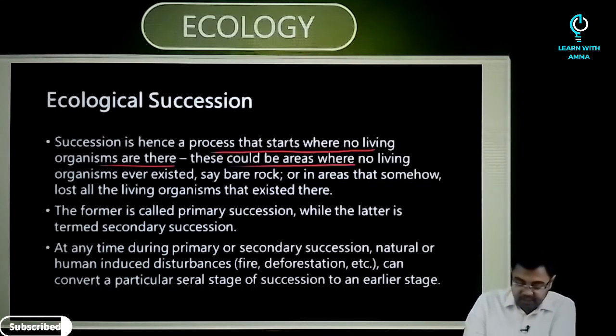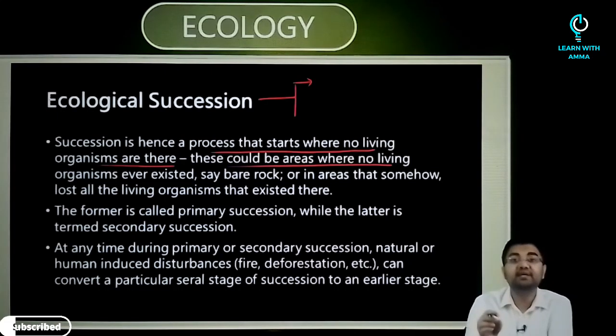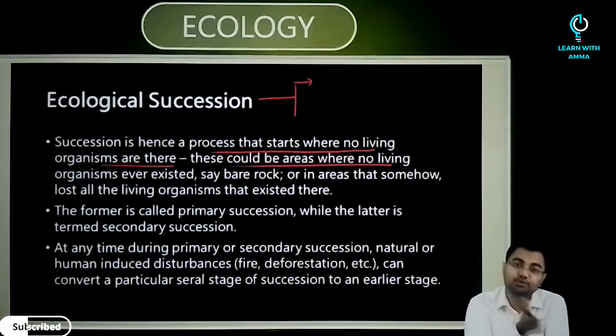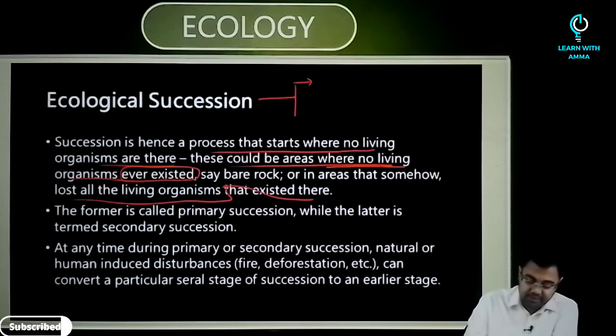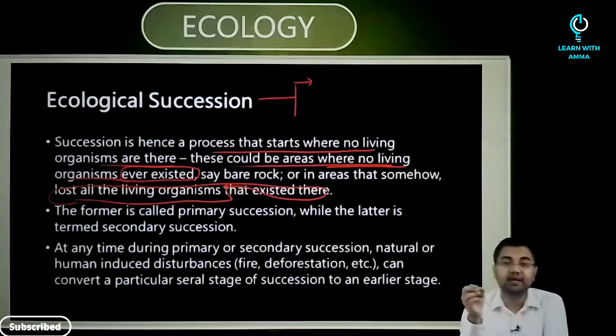It can start from an area where there has never been an organism, or from an area which has lost all the living organisms that existed there.